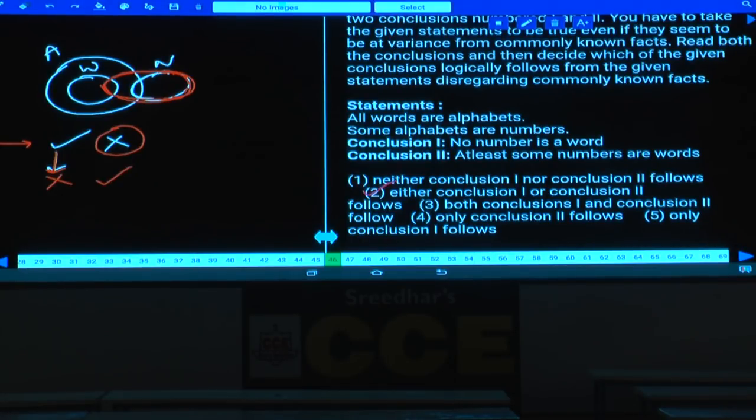Done with this? Negative conclusion is true. Then we have checked out the alternate diagram. Alternate diagram proven. Previous negative conclusion will be false. At the same time, the earlier affirmative conclusion has become true. Hence it has become either or. And this is about question number 46. Then coming to question number 47.